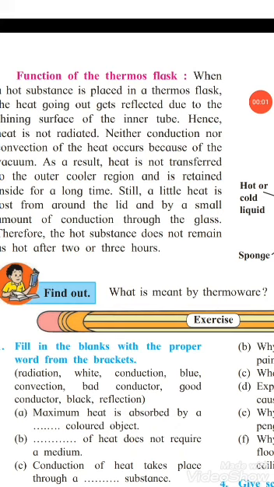Now find out what is meant by thermoware. Thermoware containers keep food hot. This container consists of two boxes fitted one inside the other. The outer box is made up of plastic while the inner one is made up of shiny metal. There is air between the two boxes.